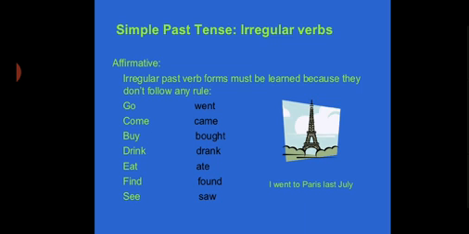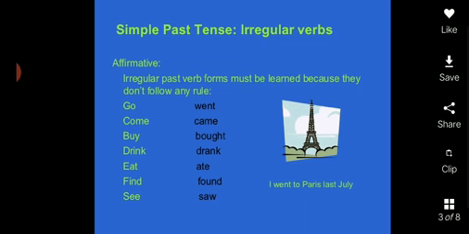Play, played. Add, added. As you see, with most regular verbs, we add ed. When a verb ends in e, we use only d. And when a verb ends in a consonant and y, we change y into i and add ed.